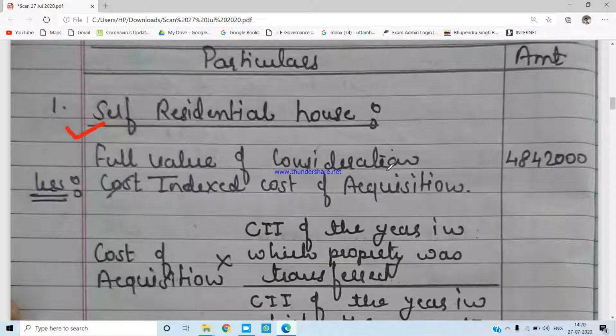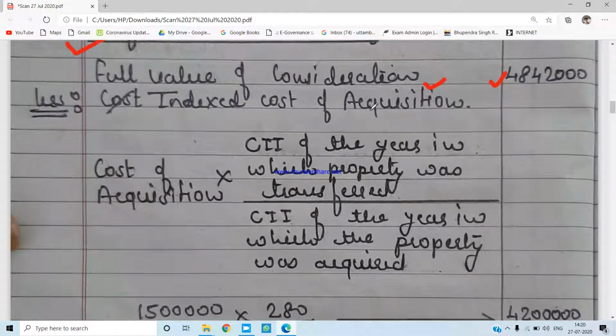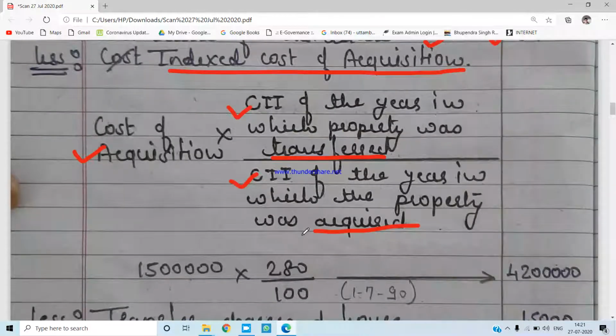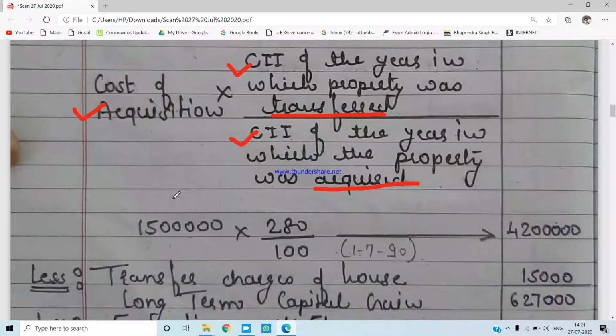So full value of consideration is rupees 48,42,000 which has been given to us. Because it's a long-term asset, we have to take into consideration the indexed cost of acquisition. How will we calculate that? Cost of acquisition into cost inflation index of the year in which the property was transferred, divided by the cost inflation index of the year in which the property was acquired. Now we have to put the figures into this.